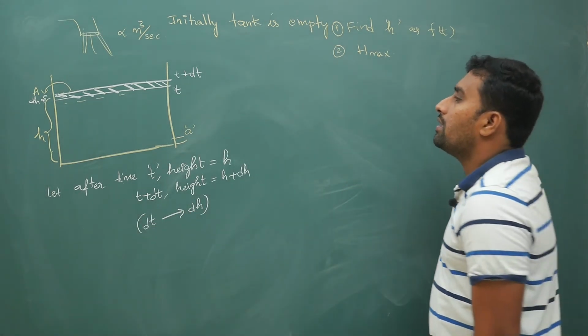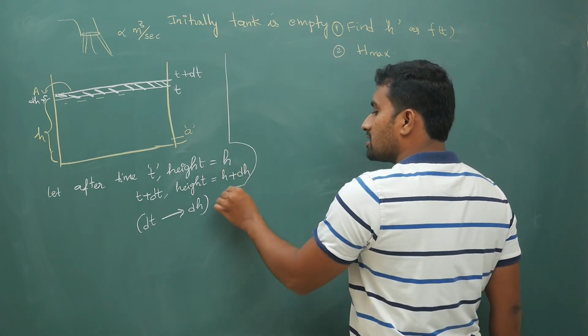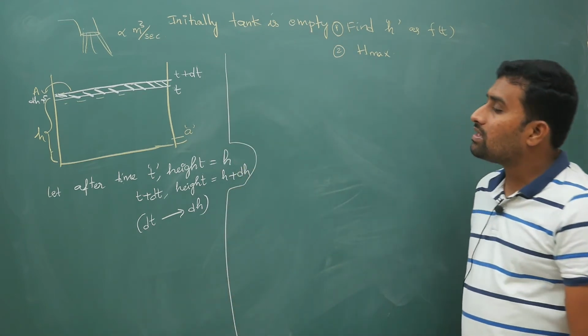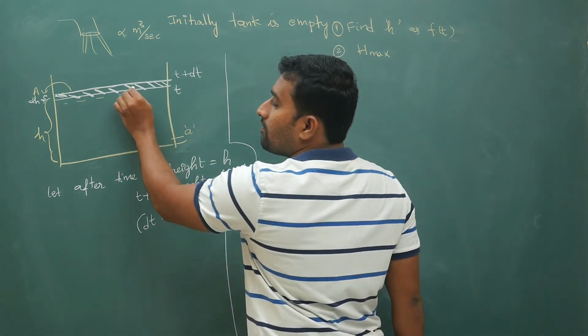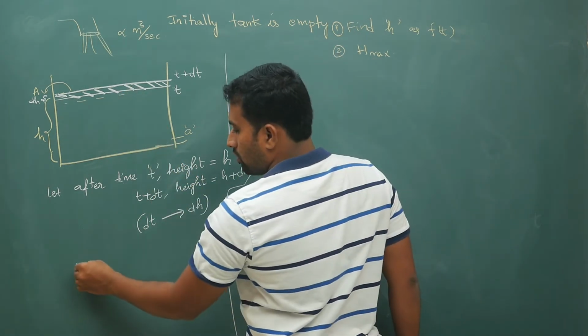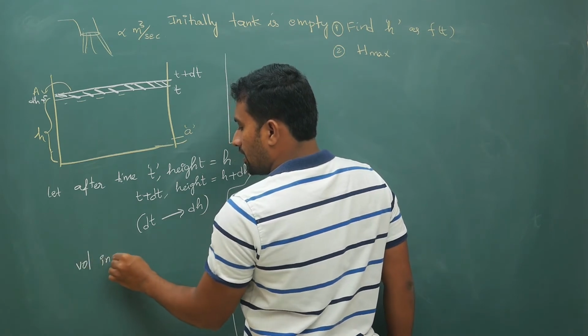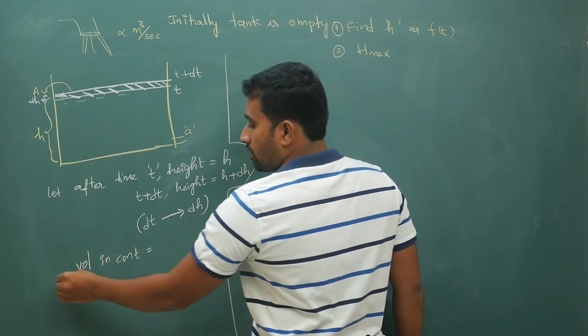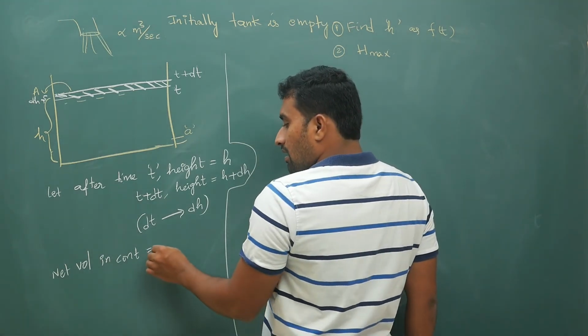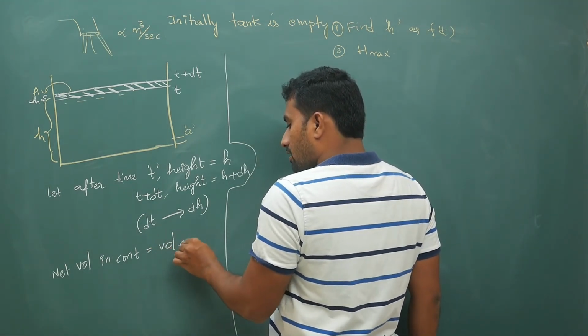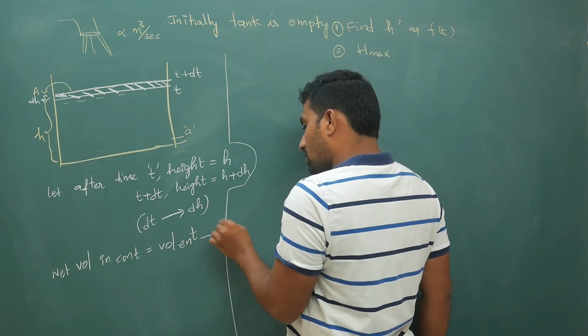Now the net volume in the container is the net volume entering minus the volume leaving.